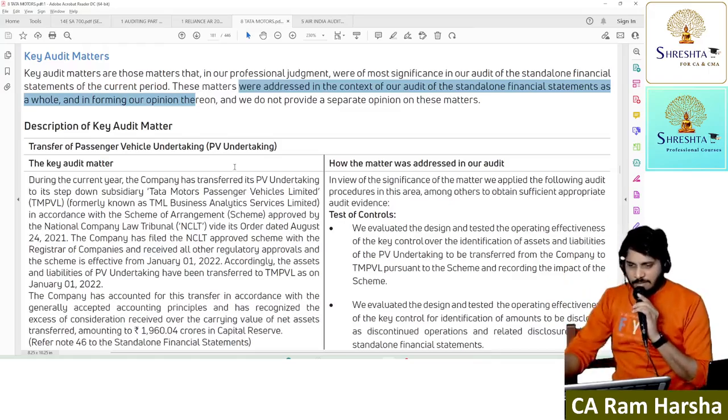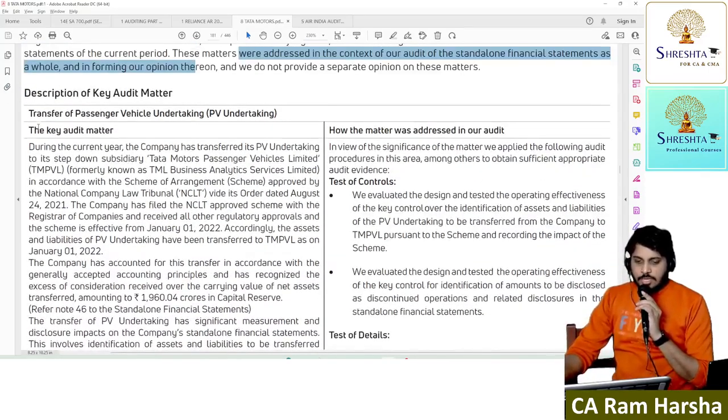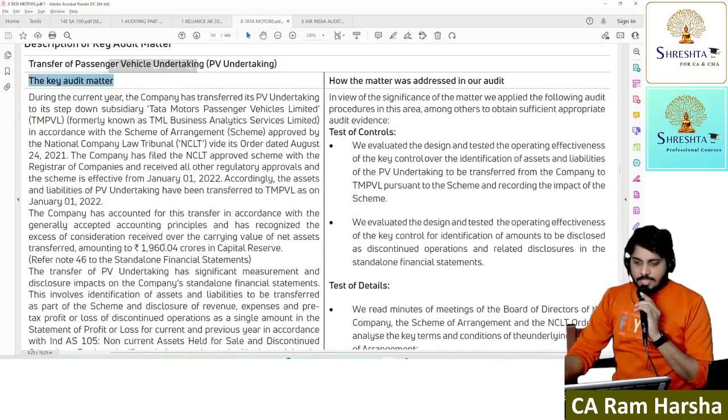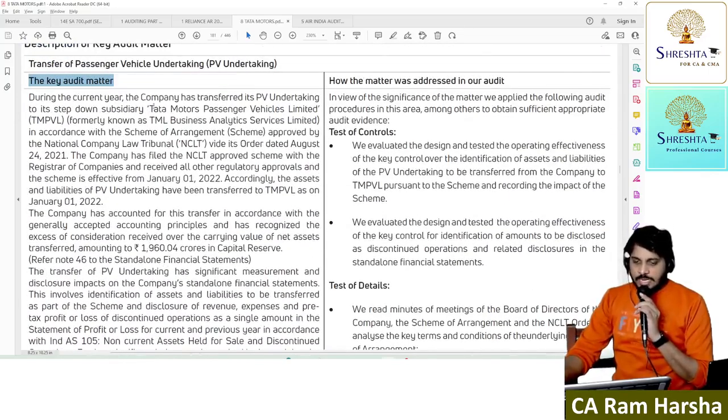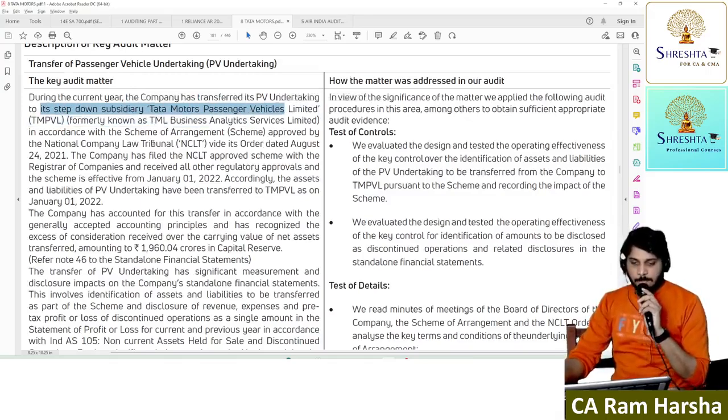Then what are you giving? So key audit matter, like what they are saying here. During the current year, the company has transferred its passenger vehicle business to its step-down subsidiary Tata Motors Passenger Vehicles Limited, formerly known as TML Business Analytics Limited, in accordance with the scheme of arrangement approved by NCLT.